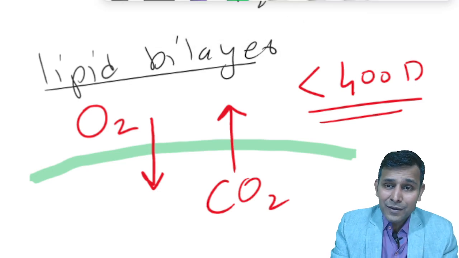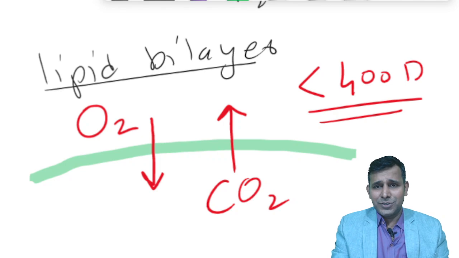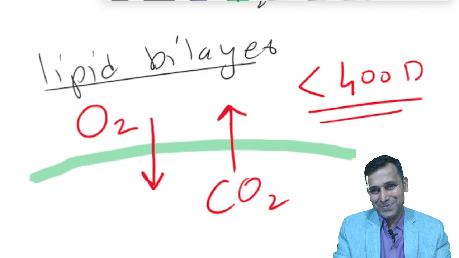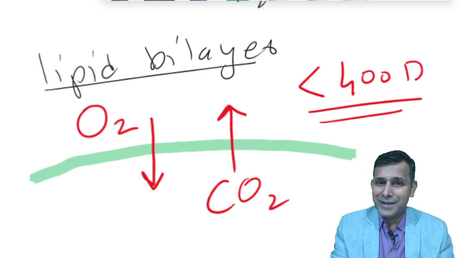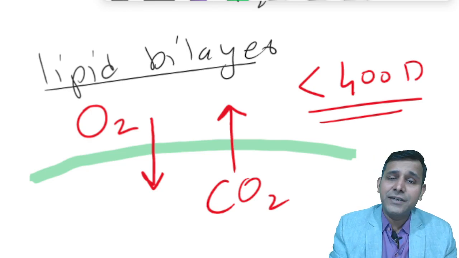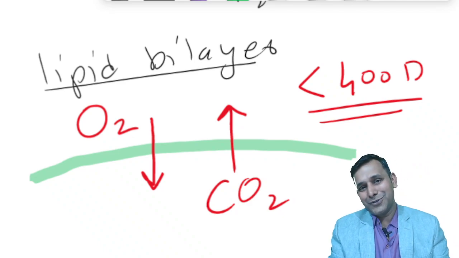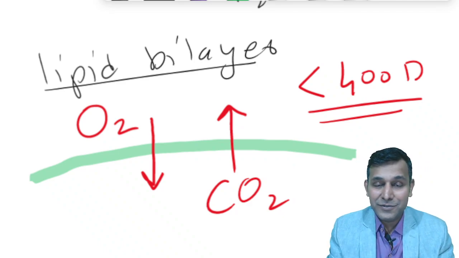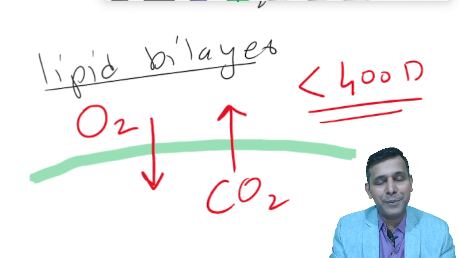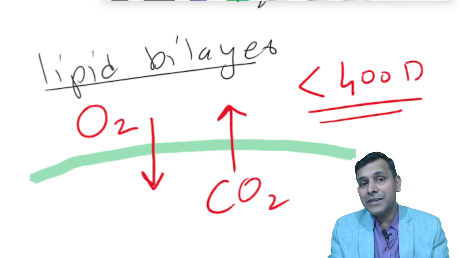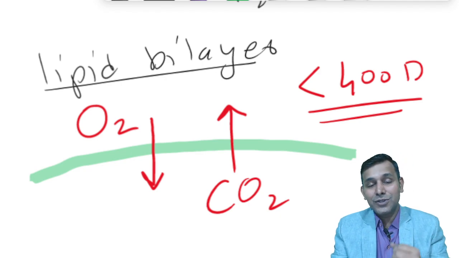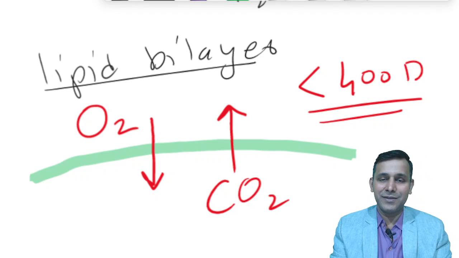Now, simple diffusion is not very constant. It might change. The rate of diffusion might change. The substance either moves very rapidly or moves very slowly. There are certain factors which determine this rate of diffusion. Say for example, temperature. When temperature increases, the momentum of the molecules and ions also increases. So the rate of diffusion also increases.